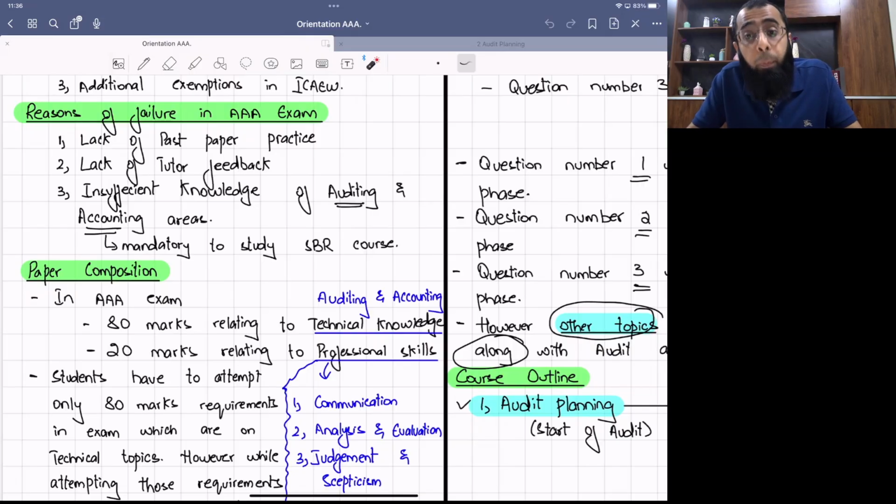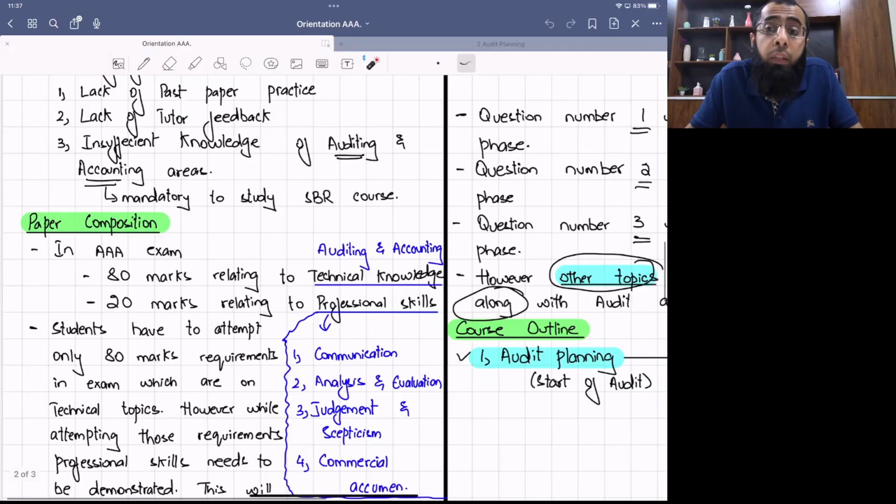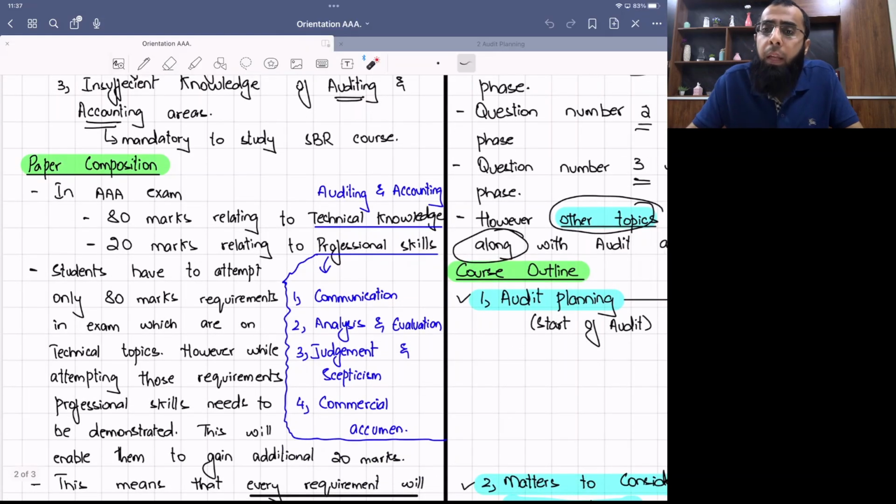Similarly, at AAA level, the examiner clearly says that I expect that the students are prepared well for accounting knowledge up to the level of SBR, the Strategic Business Reporting paper. And this is the reason why I always say that students should have at least studied, or must be studying, SBR along with the AAA course. We revise accounting standards also in our course discussion, but still, it is necessary that you must have studied those accounting standards earlier.